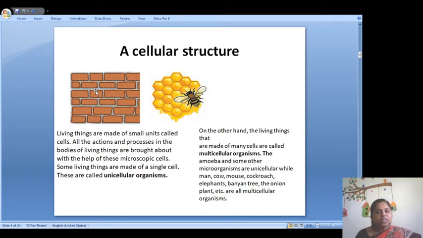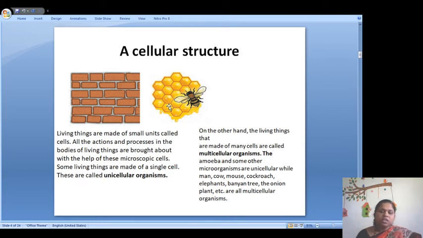So all living things have a cellular structure. Here you can see a honeybee with her honeycomb. In the honeycomb also you can see small units joined to each other, and our cells also look like this. So in all living things the structure is made up of cells, but some living things are made up of only one cell, and some are made up of many cells.